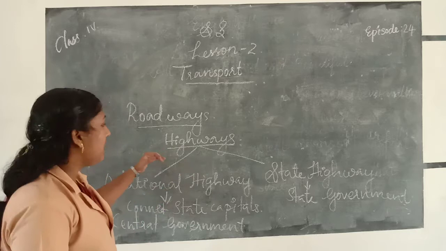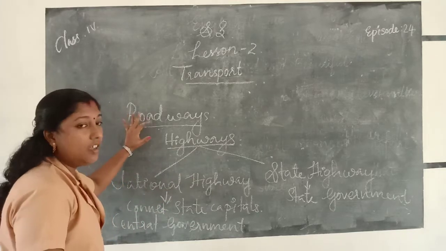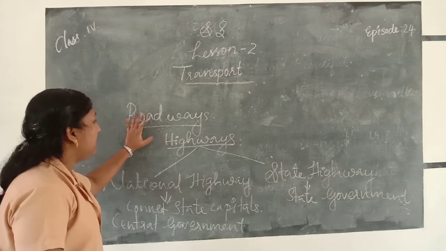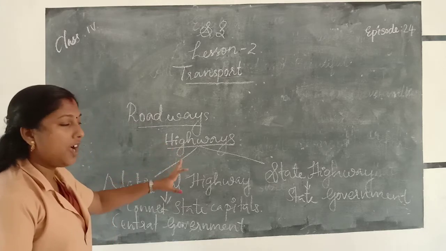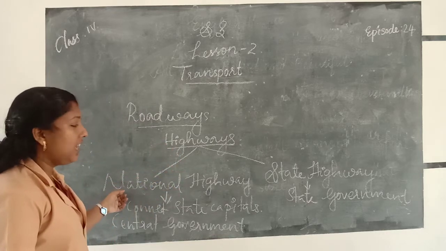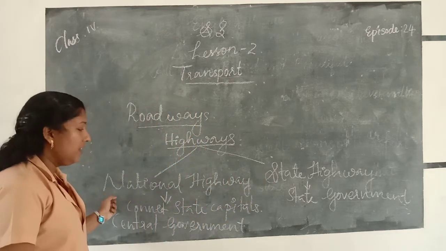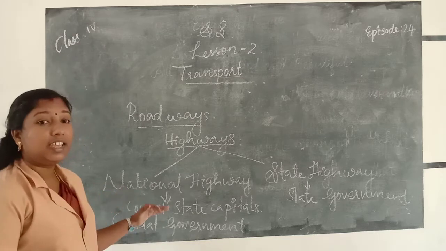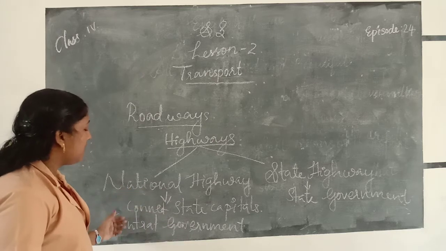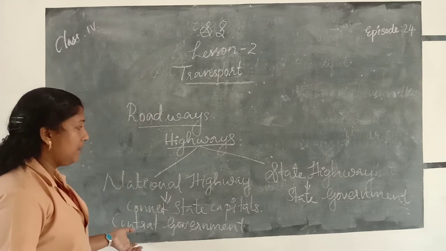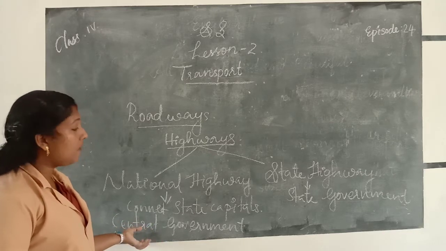All of you understood about highways. In this lesson we discussed roadways. The most important roads in our country are highways. There are two types: first, national highway, and second, state highway. The national highway connects state capitals and is built and controlled by the central government, or the government of India.